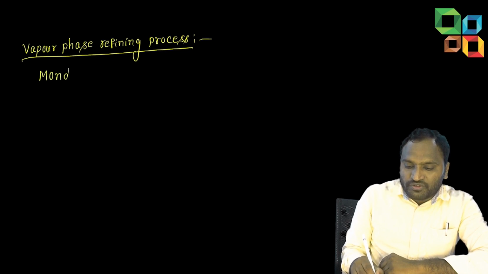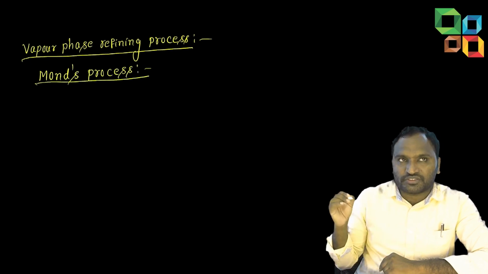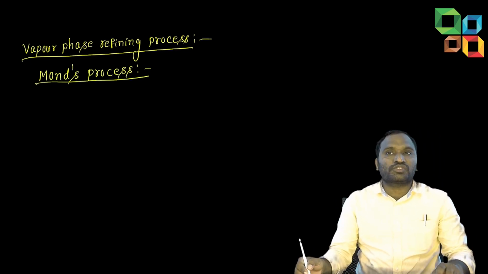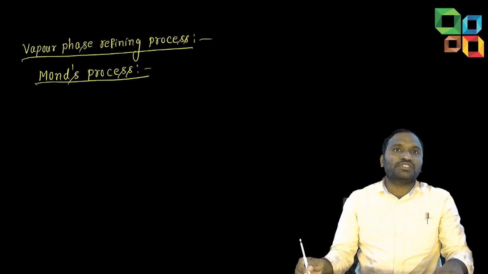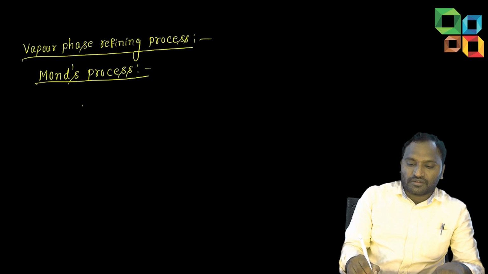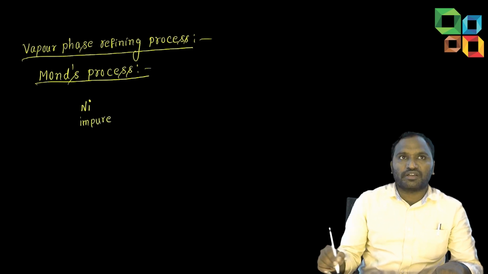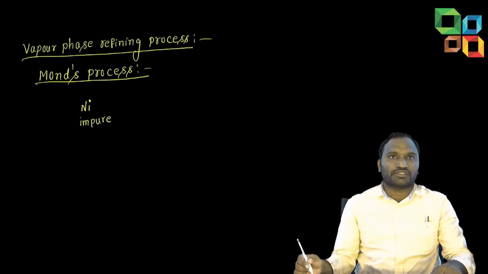So in the vapor phase refining process, Mond's process is there, very important and very easy. Last year also they asked this question in JEE. Mond's process is used to refine nickel. So here it is impure nickel, students. Simply we can say nickel with impurities.